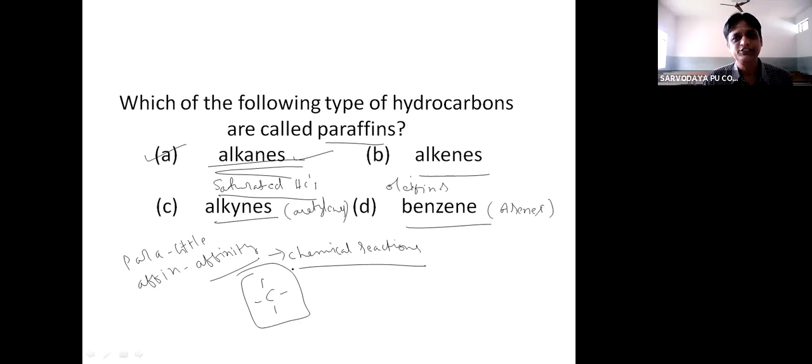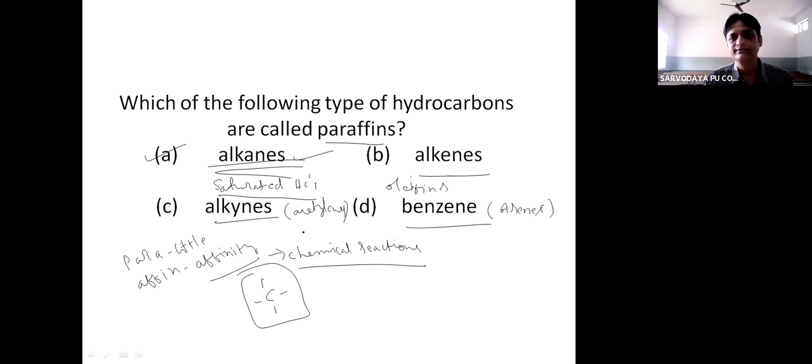The reactivity shown by alkanes is less, because alkanes undergo only substitution reactions. So for a substitution reaction to happen, first bond has to break and then new bond has to be formed. It takes time. Whereas alkenes and alkynes are unsaturated hydrocarbons.